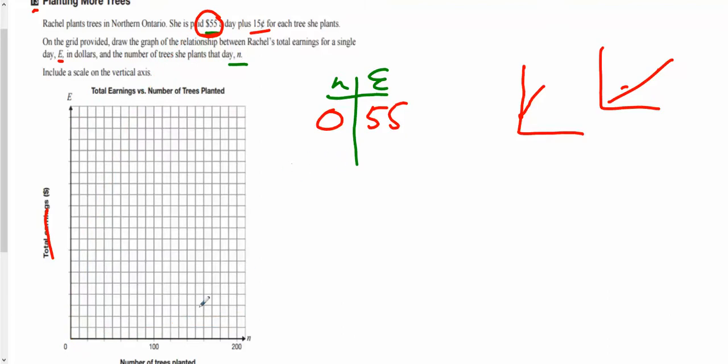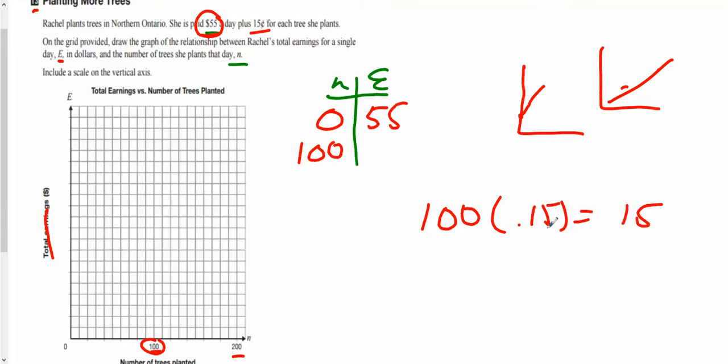So we have number of trees planted, 100, 200. You might want to figure out how many. 100 is just a nice number. So if she planted 100 trees and she gets 15 cents a tree, then she gets that times that, which is 15 bucks. So she gets paid $15 for 100 trees. She gets paid $55 plus the 15, and adding those together, you get $70. So at 100, I've got to be at 70.